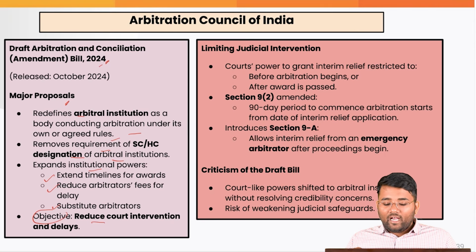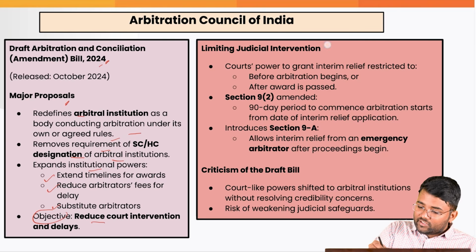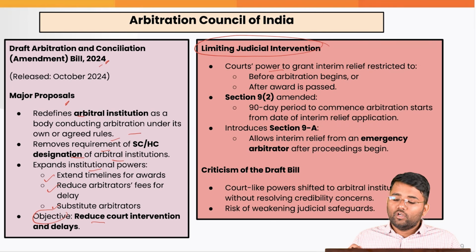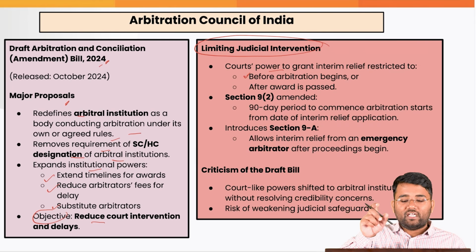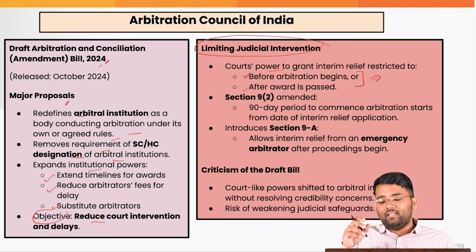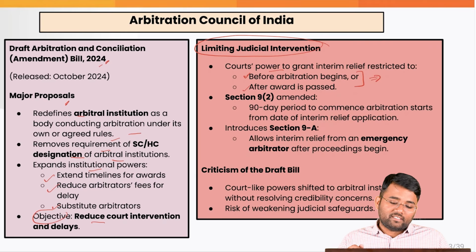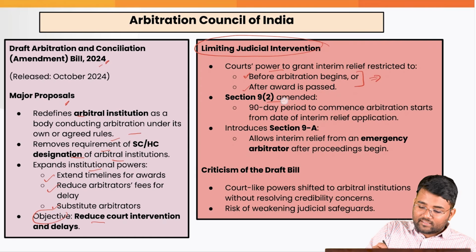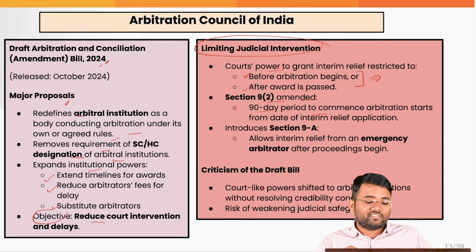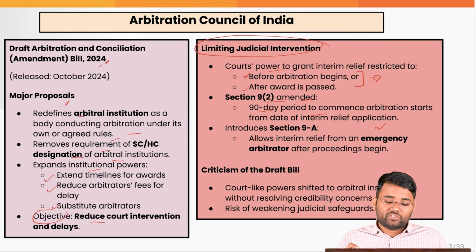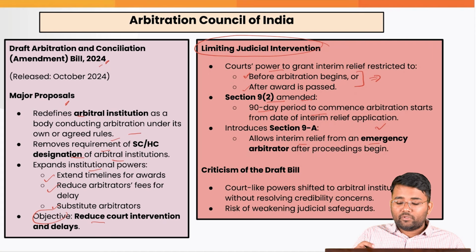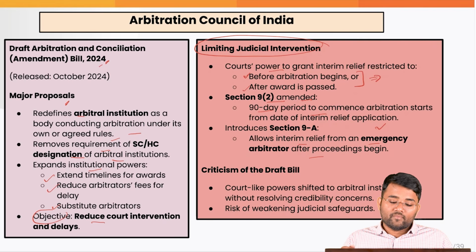And also the limited judicial interventions that are provided, for example, court powers to grant interim relief that is restricted to before the arbitration begins on that case or after the award is passed. When the case is still sub judice, then limited judicial powers are there. Then section 9(2) that is being inserted, that is also amended. The 90 days period to commence arbitration starts from the date of the interim relief application. Also, there are certain other sections that are introduced for emergency arbitrator proceedings to begin.